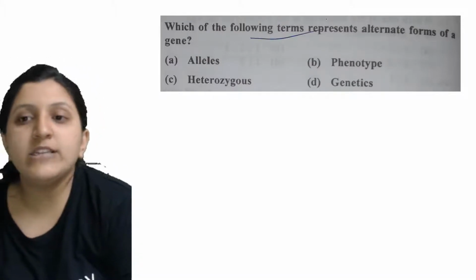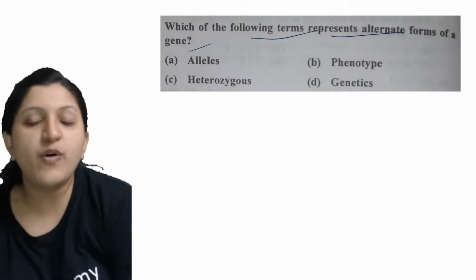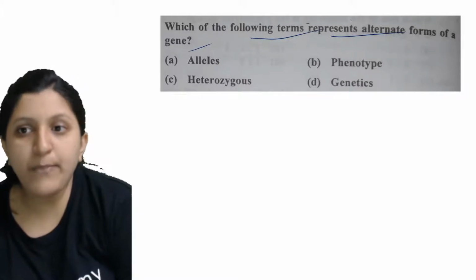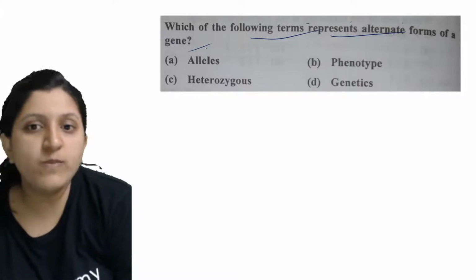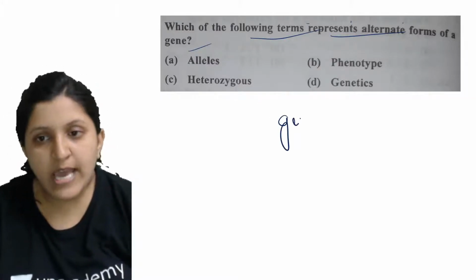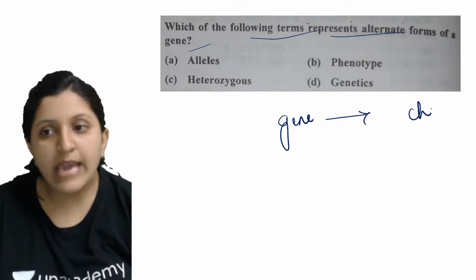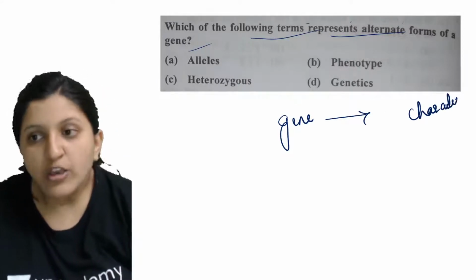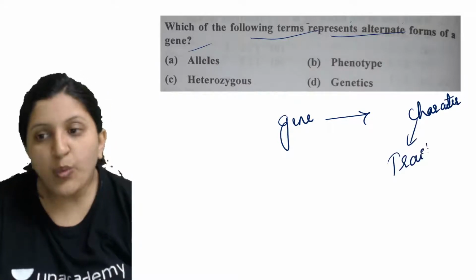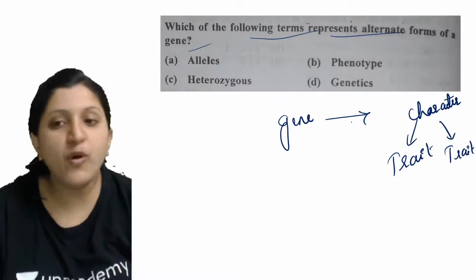All right, moving on to the next one. Which of the following terms represents alternate forms of a gene? A gene is responsible for expression of a particular character. An alternative form of a character is a trait, which is expressed by an alternative form of a gene.